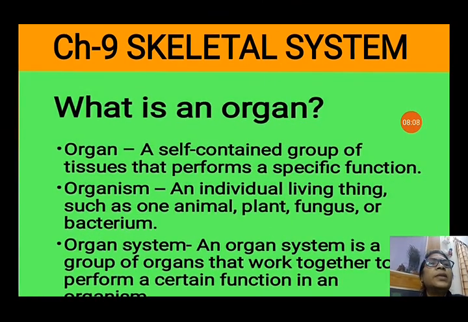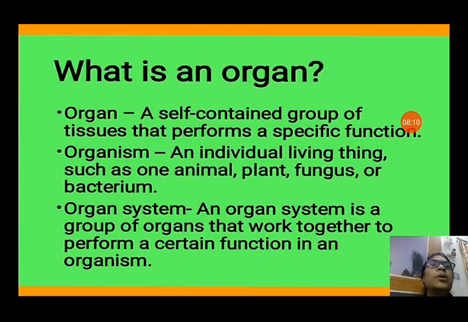Now, chapter 9, skeletal system. What is an organ? Organ, a self-contained group of tissues, performs a specific function. So, a group of tissue that performs a particular job, like our eyes, they perform a particular job of seeing. Our ears, they do a particular job of hearing.